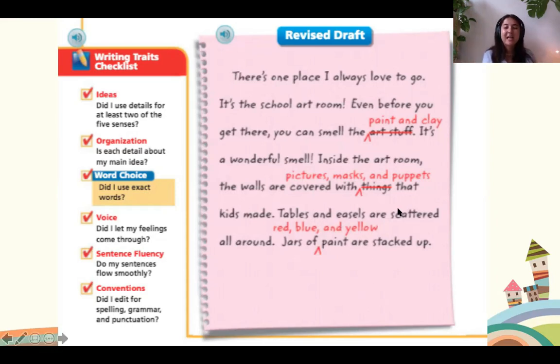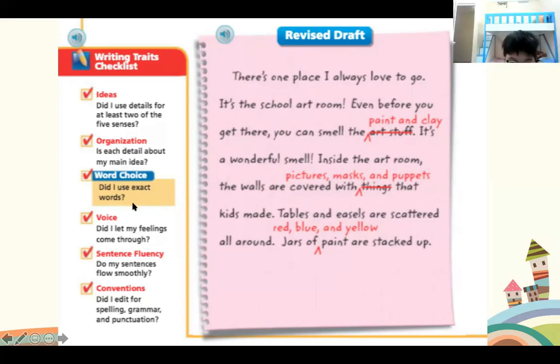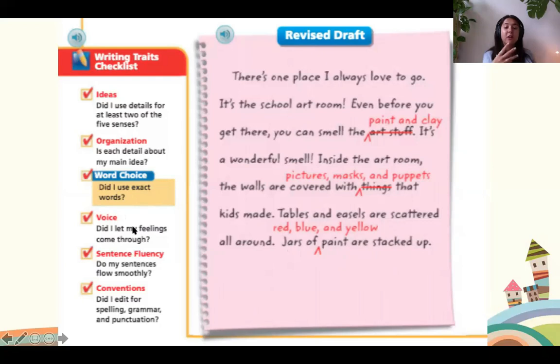Okay, the last revision that was made is this. Jars of paint are stacked up. Instead of saying that, they have written red, blue, and yellow paint. Why is this better? Can you explain to me? Let's go with Leo. Because it includes the color. Yep, so it tells us the colors, so it's easier for us to imagine.